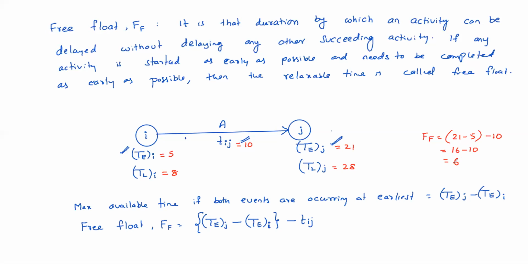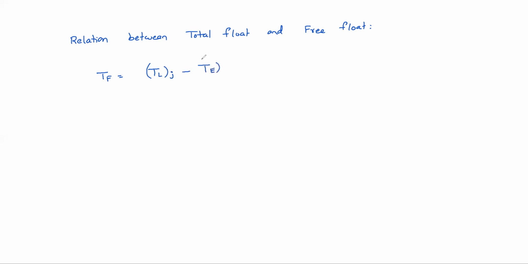So you can establish a relation between total float and free float very easily. You see here, total float equals what? TL of head event minus Te of tail event, right?